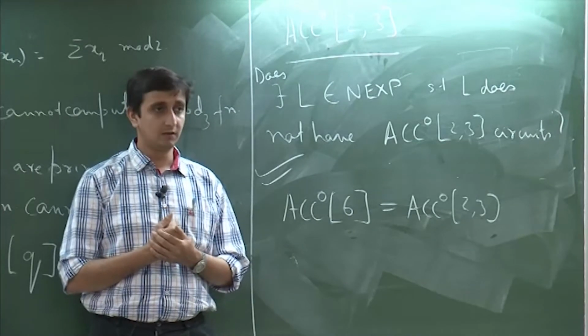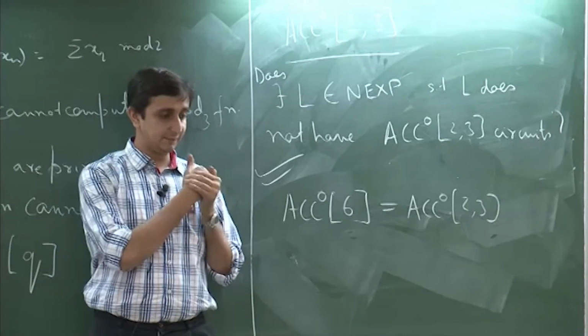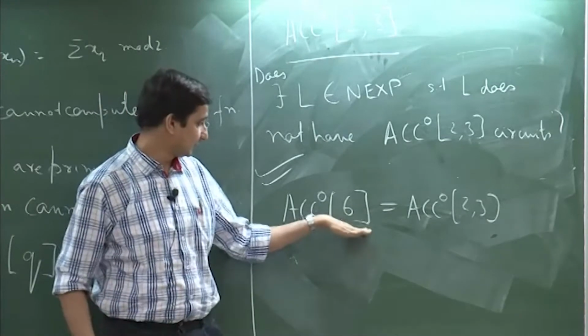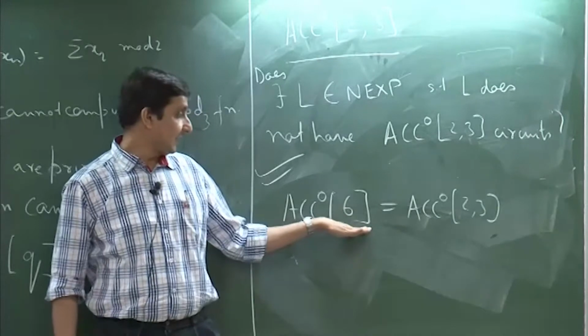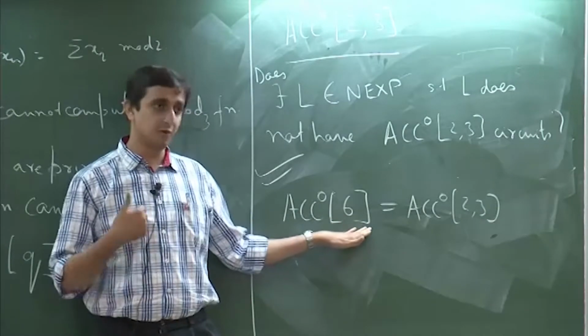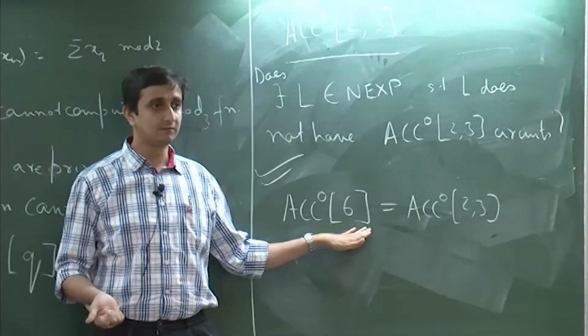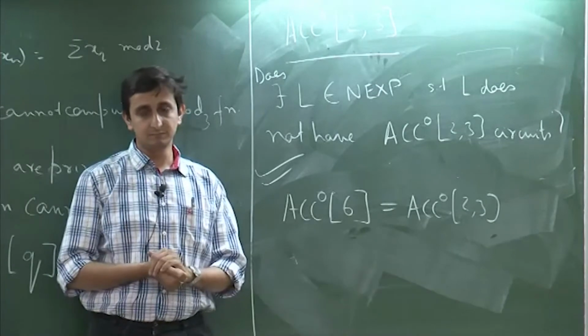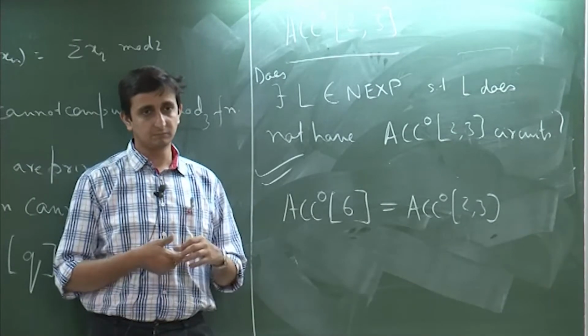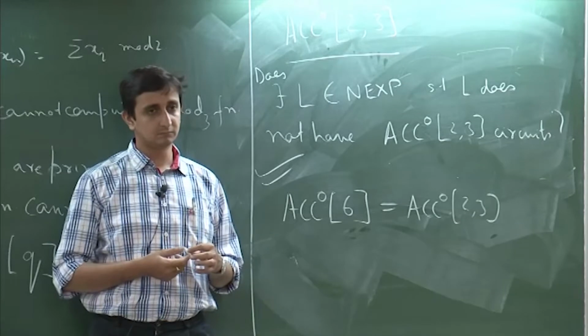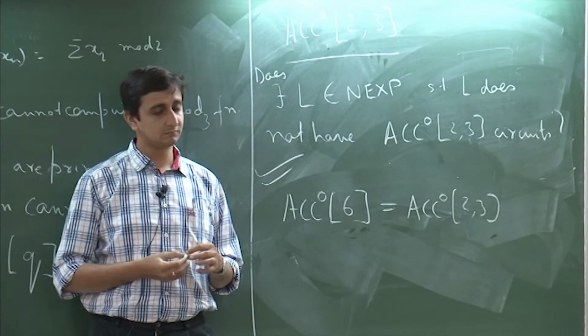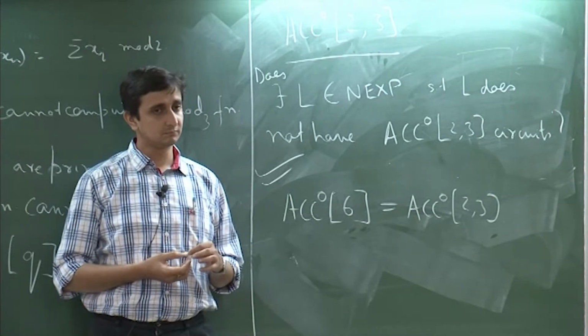If I consider ACC 06, if the sum is divisible by 6, it will output 0, otherwise 1. Suppose input bits are x1 to xn, so we give 3x1, 3x2, 3xn, and if at all it outputs 1, then the language is in ACC 0.